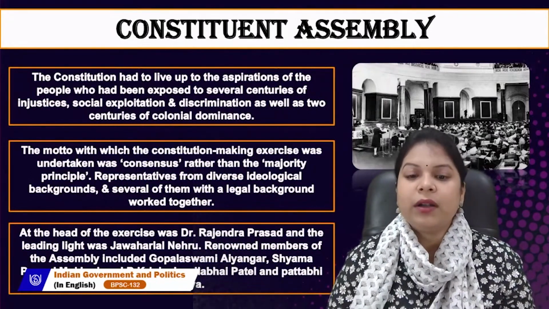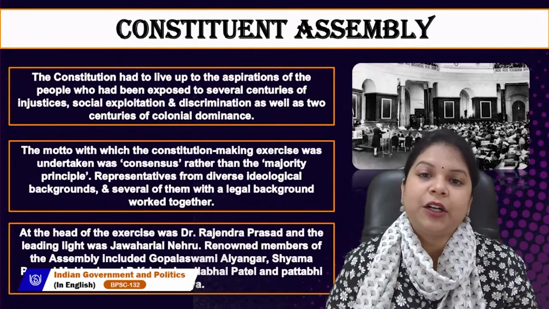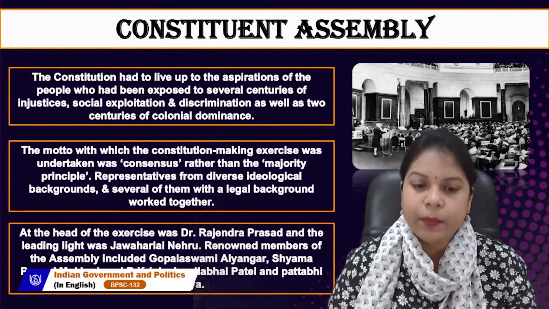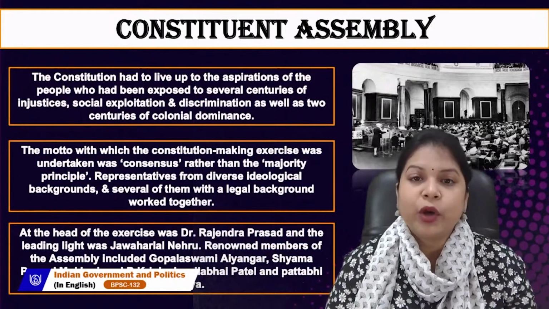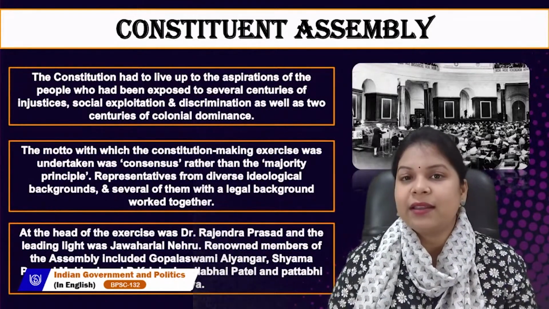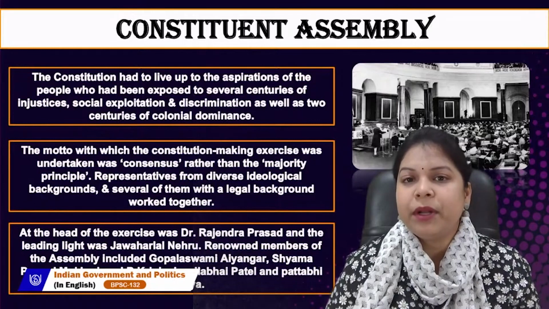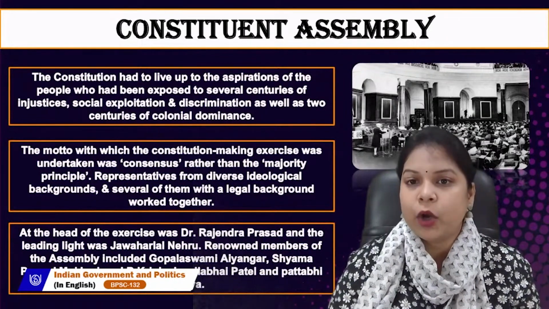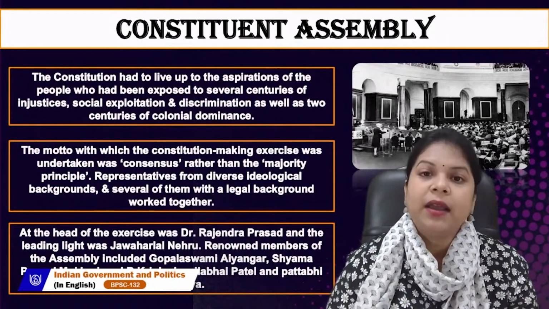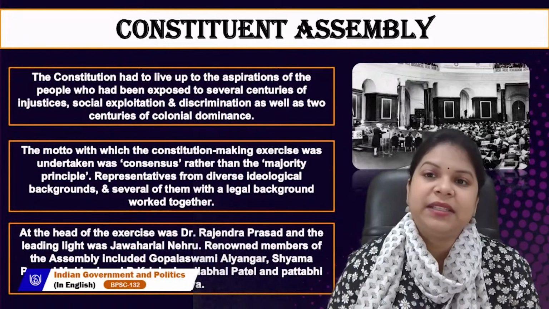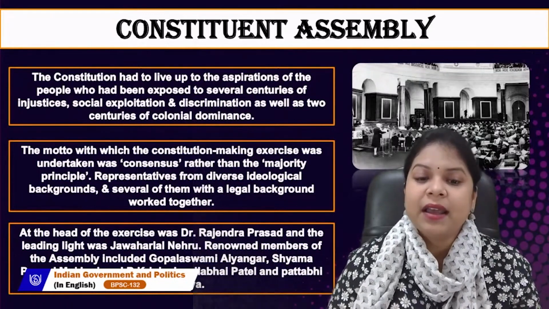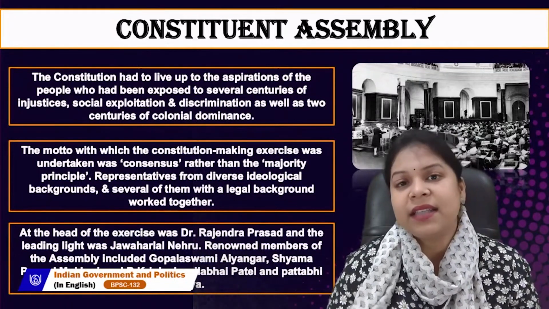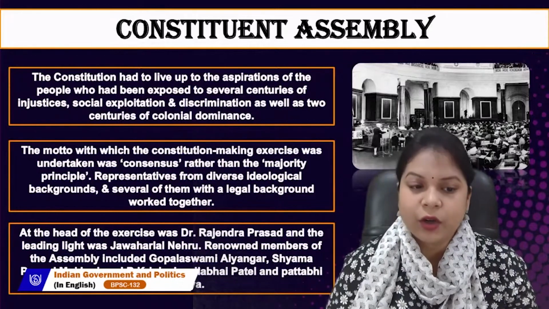So, what method was adopted in the Constituent Assembly? It was about consensus of all people rather than the majority principle. It was not like if there are 100 people present in the assembly, and 51 of them agree on some policy, it will be adopted. No, it was not like that. There was a consensus policy. Everybody gave their consensus, and only then that policy was adopted.